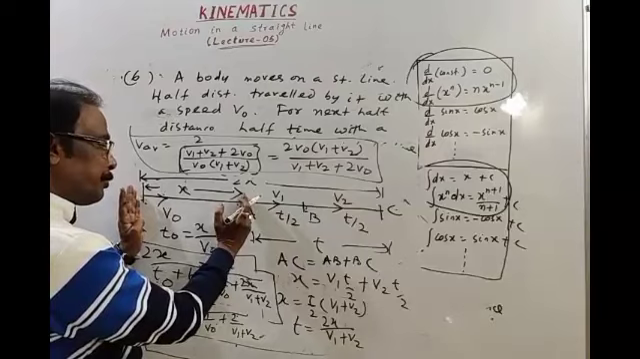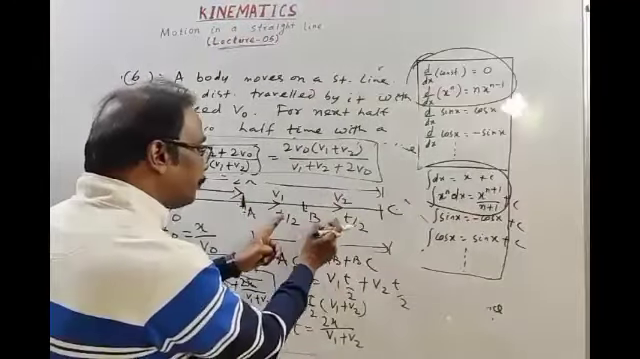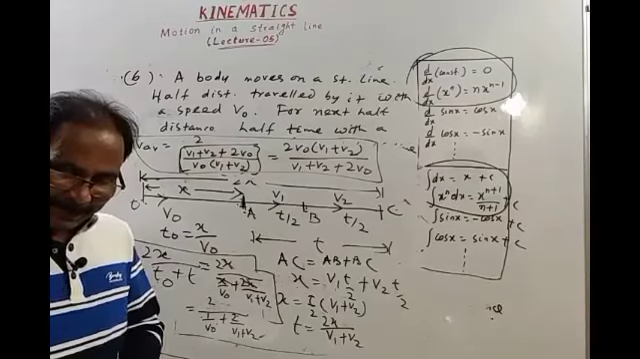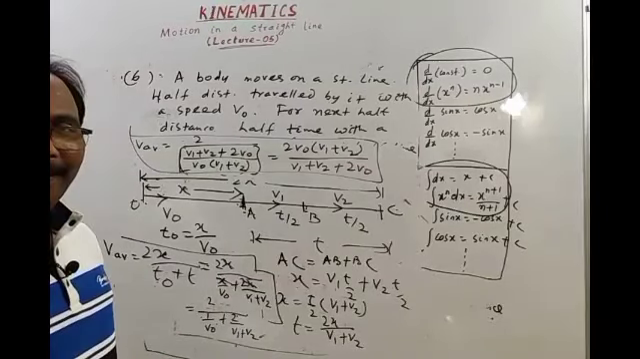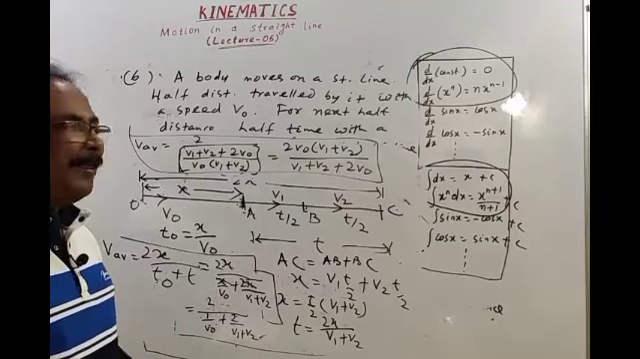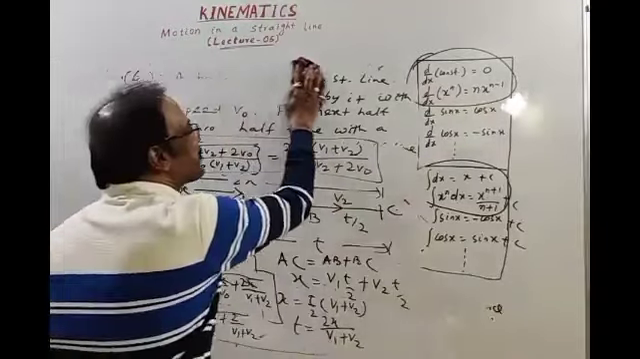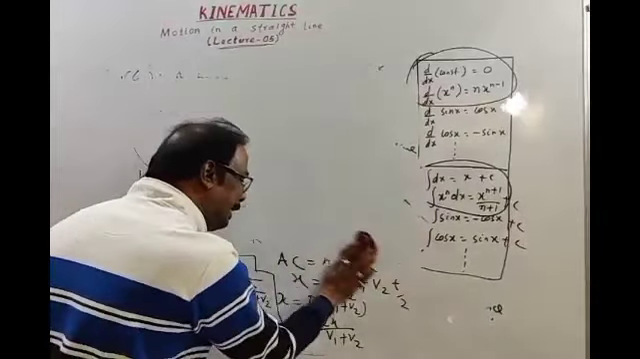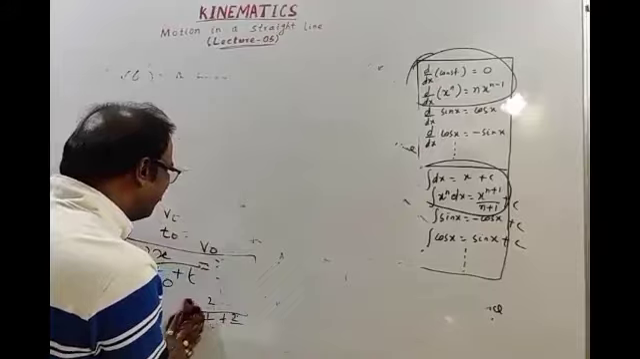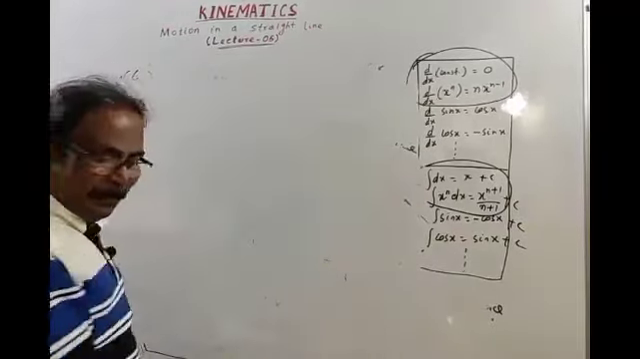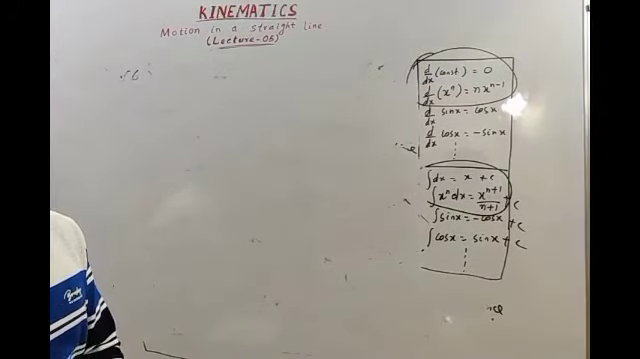Half the distance x, then half the time t by 2. Okay, these are easier questions. I think you are understanding well. Okay, next question. Question number 7. I had forgotten the number.